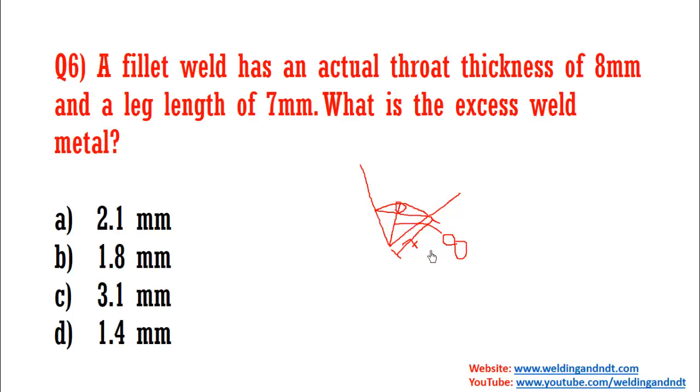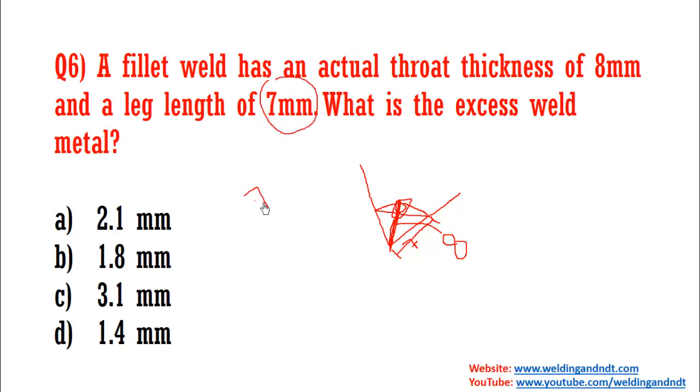So first we will calculate. Actual throat thickness, 8 mm. Actual means complete. This throat thickness they have given 8 mm actual throat, and now it is asking this thickness, that is excess weld metal. So first we will calculate the design throat. To calculate the design throat, we will multiply the leg by 0.7.